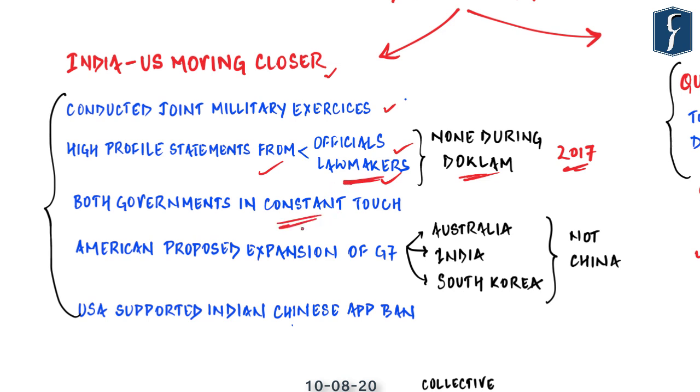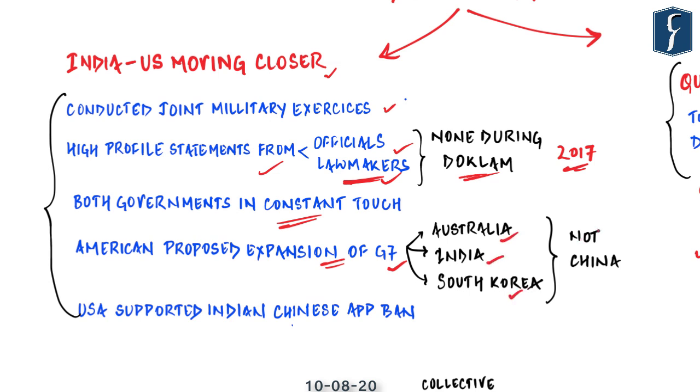Also, the governments at the highest level, that is the US President and our Prime Minister Mr. Narendra Modi, their Defense Secretary and our Raksha Mantri, have been in constant touch with each other, and there have been multiple phone calls in the days preceding as well as succeeding the clashes at our Line of Actual Control. As far as international forums are concerned, America has also now clearly come out in support of India. Consider this proposal of expansion of the G7 put out by Mr. Trump. He suggested that the G7 be extended to include Australia, India and South Korea.